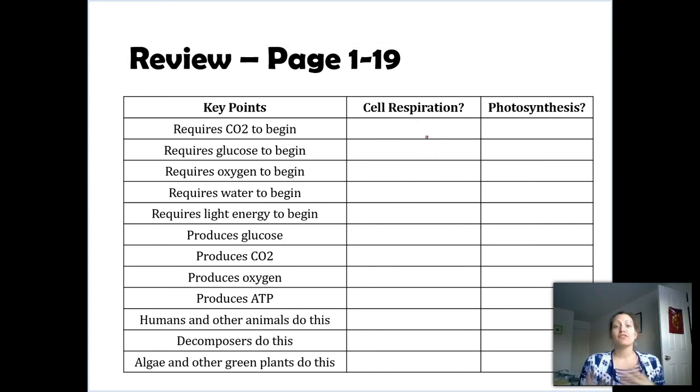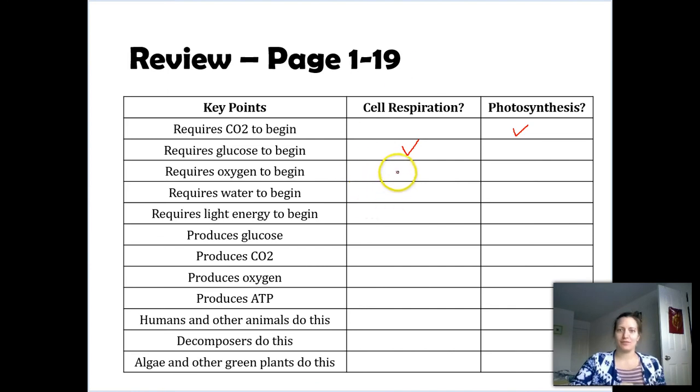Alright, so now that you've done this exercise and reviewed the requirements for cell respiration and photosynthesis, let's just go through this. Requires CO2 to begin. That one, photosynthesis. Plants or producers need carbon dioxide to undergo photosynthesis. Next one, requires glucose to begin. This one, definitely cellular respiration. Remember, with cellular respiration, like us, we undergo this. We need to eat. We need to get glucose in order to create energy.